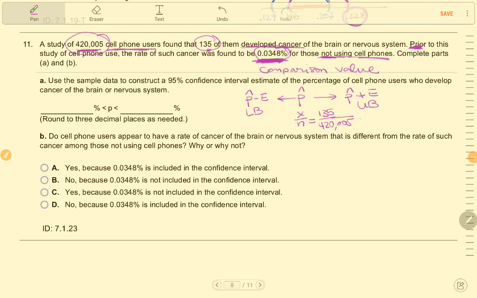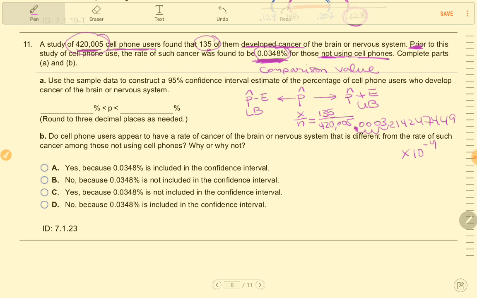So in scientific notation, the answer is 3.214247449, etc. But it's times 10 to the power of -4. So I'm going to move this decimal place 1, 2, 3, 4, which means I'll have to put 3 zeros in front.